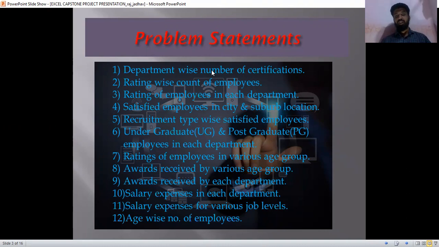Rating of employees in various age groups. Award received by various age groups. Award received by each department. Salary expenses in each department. Salary expenses for various job levels. Age-wise number of employees. So basically there are 12 problem statements which we are going to solve by using pivot charts and pivot tables.